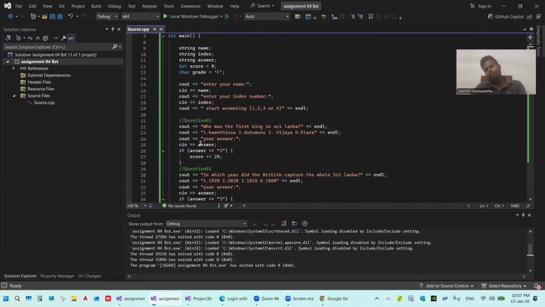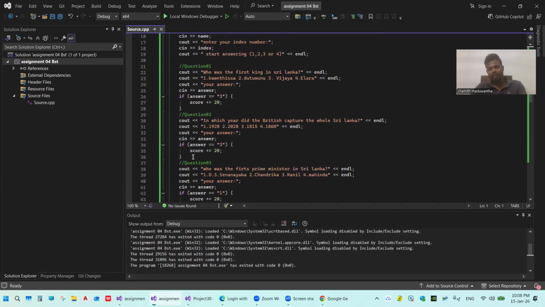Cout, your answer, cin, answer. Give the if case using this: open bracket, answer double equal to number three, close the bracket and open the box bracket, score plus equal to 20 marks, and close the bracket.